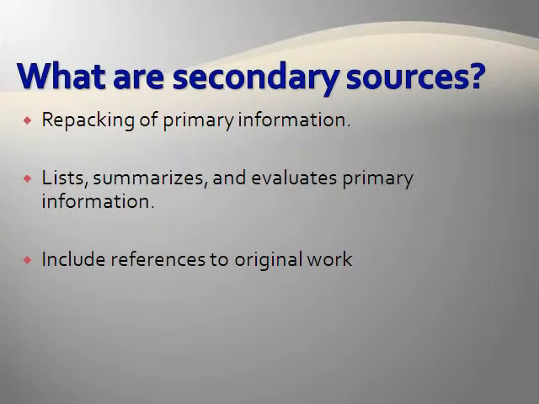Now let's take a look at secondary sources. Secondary information is a repackaging of primary information. A secondary source may be an article that restates, examines, or interprets the finding of the original primary source research. Secondary literature lists, summarizes, and evaluates primary information and studies so as to draw conclusions concerning our current state of knowledge about a particular subject.